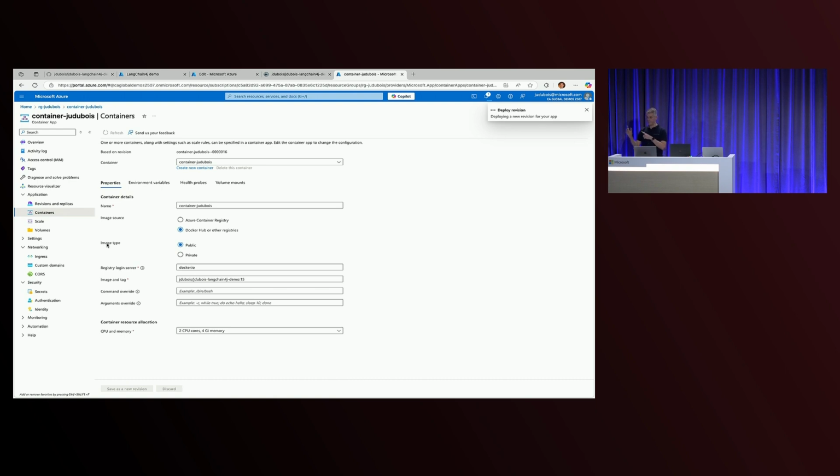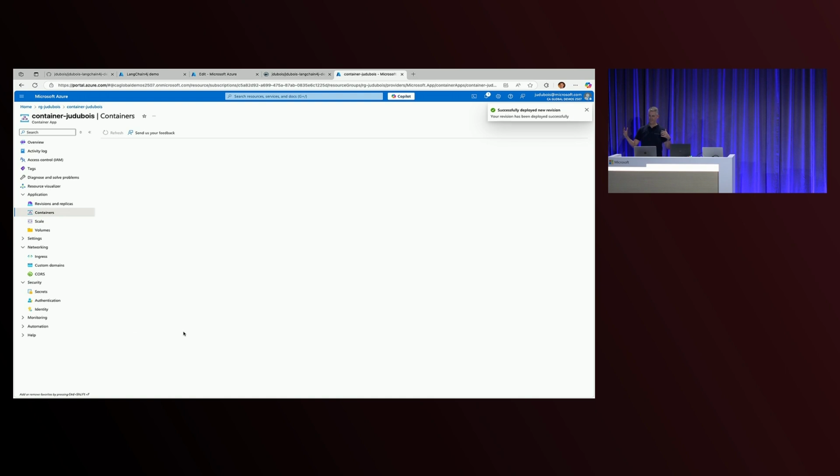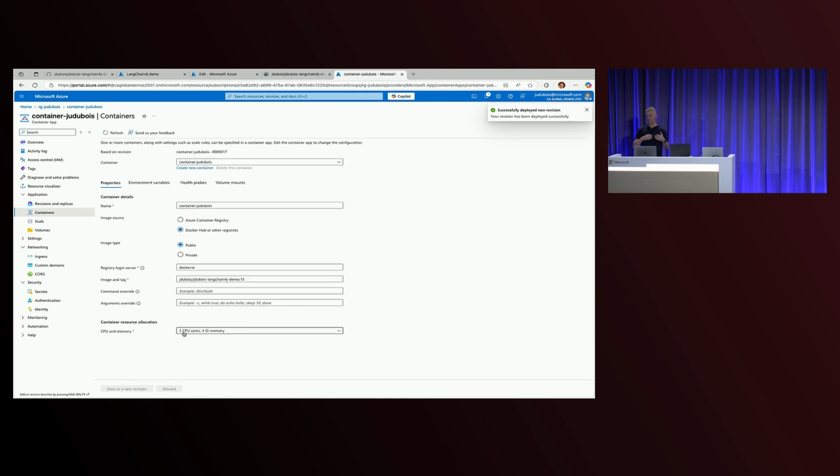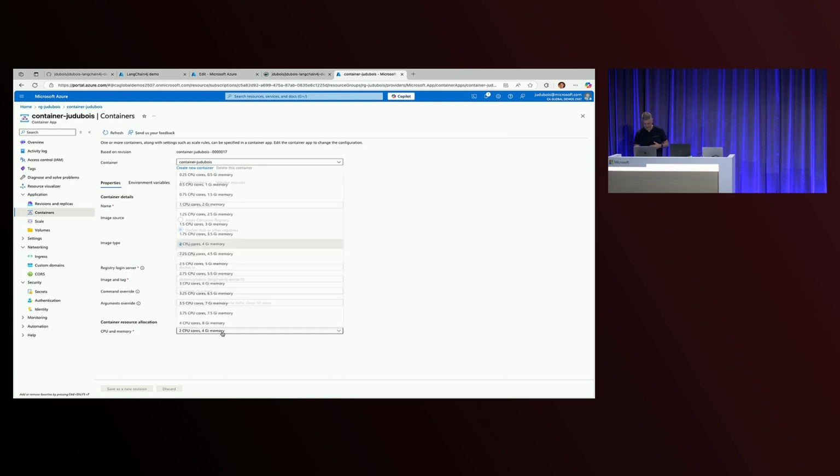What's interesting here with Container Apps is that I can configure my resources. I'm doing 2 CPUs and 4 gigs of RAM because it's a Java app, and honestly, I'm not too careful here because that's just a demo. If you want to be careful on your resources, you can build this as a GraalVM image, which is very small. That's what I usually do. With GraalVM, I have very good experience with the lowest resource allocation, which is 0.25 CPU and 0.5 gigs of RAM, which is very small and very cheap. There's also a free tier on Container Apps. So here, I'm on the free tier all the time. It costs me like $2 per month to run this.